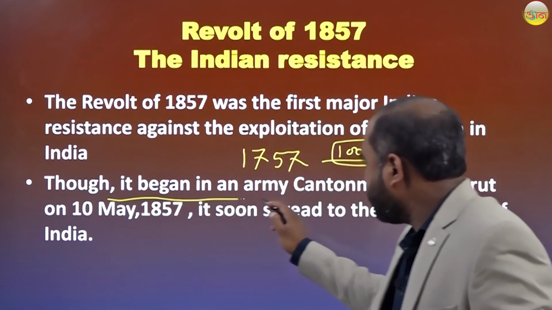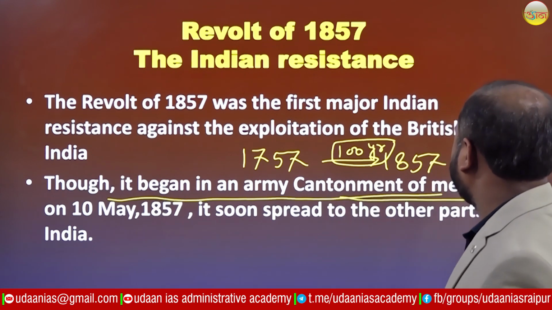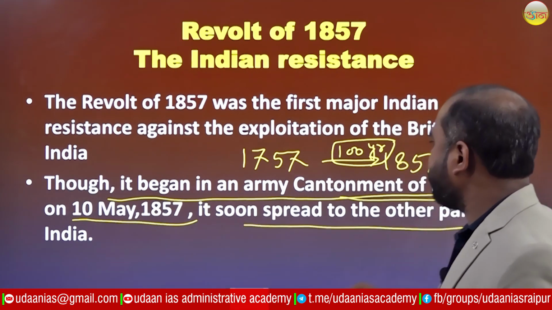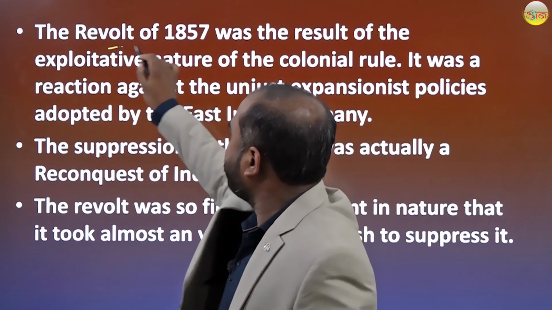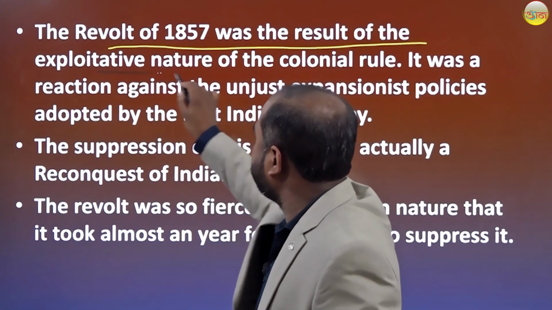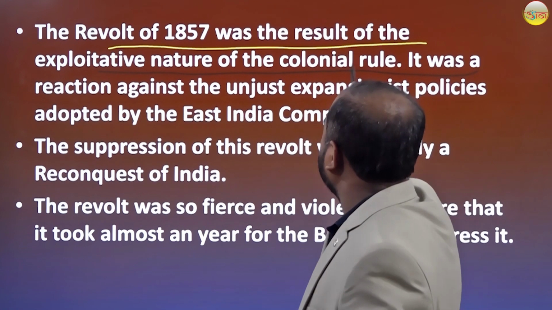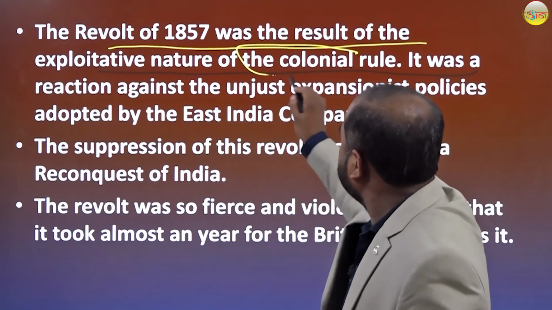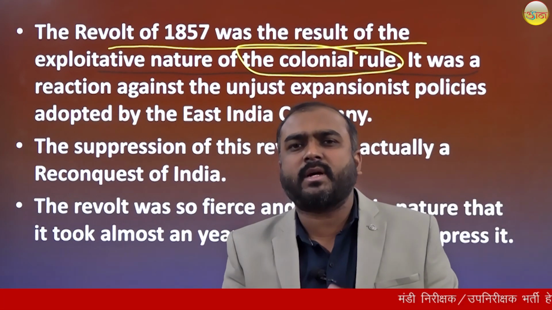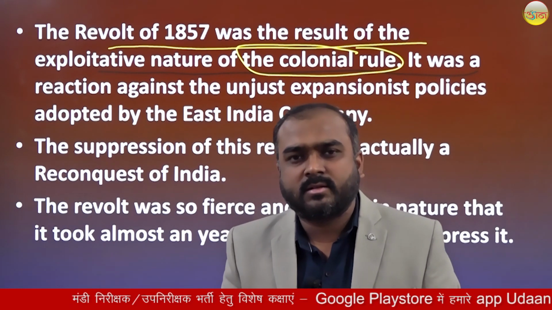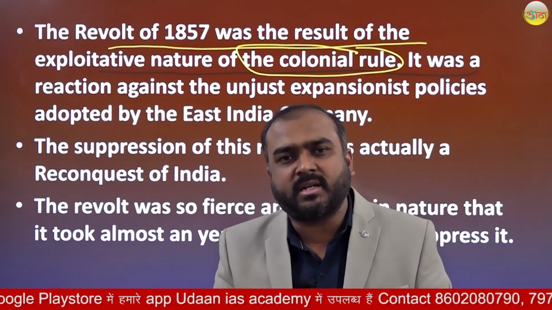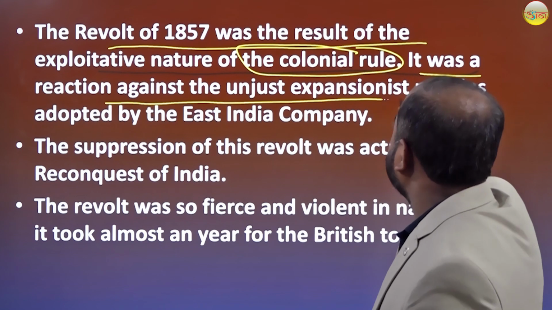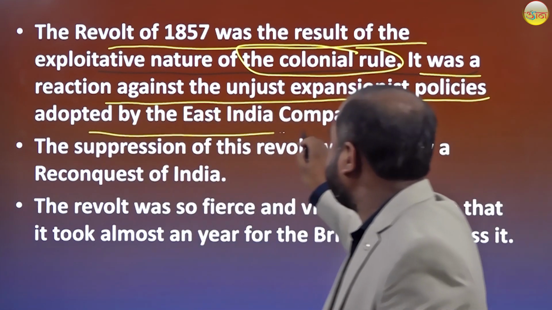Though this revolt began in the army cantonment of Meerut on 10th of May 1857, it soon spread to other parts of India. The revolt of 1857 was a result of the exploitative nature of the colonial rule. Actually, this colonial rule is a pro-imperialistic rule to expand the empire of the British company. It was the reaction against the unjust expansion policies adopted by the East India Company.